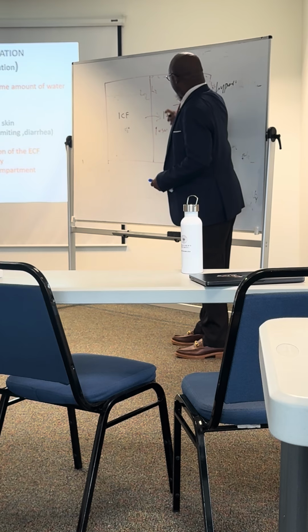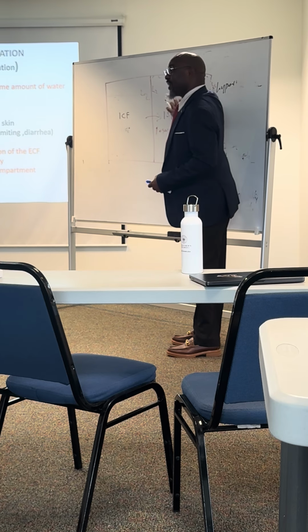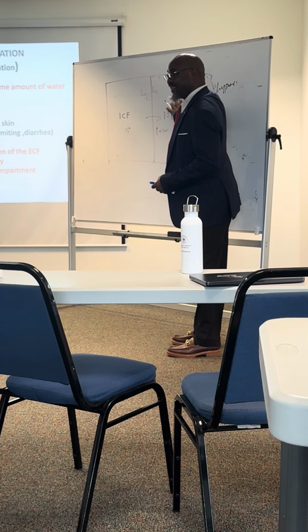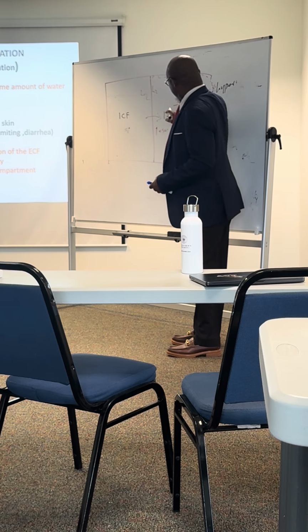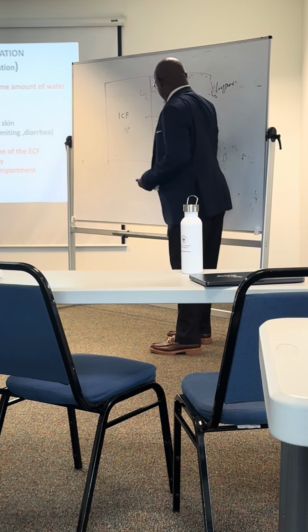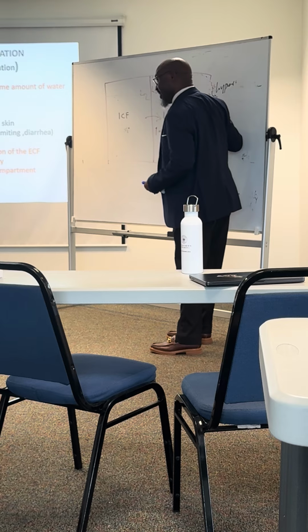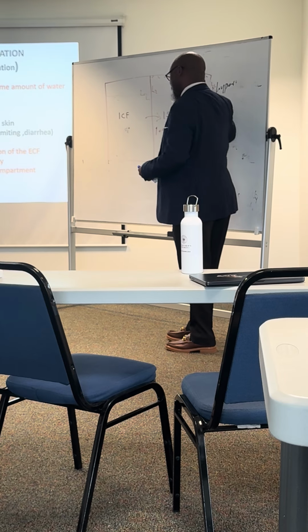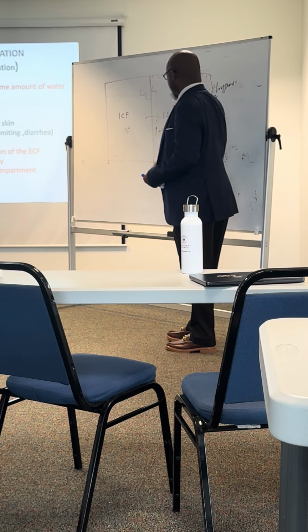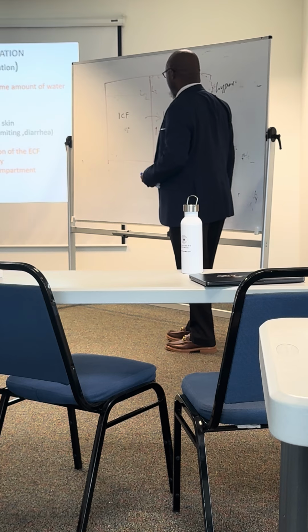So you now can imagine this is going to swell, right? It's going to swell. And this one is already dehydrated. So the consequence: decrease in volume, decrease in electrolytes, and that's why it's hypo.